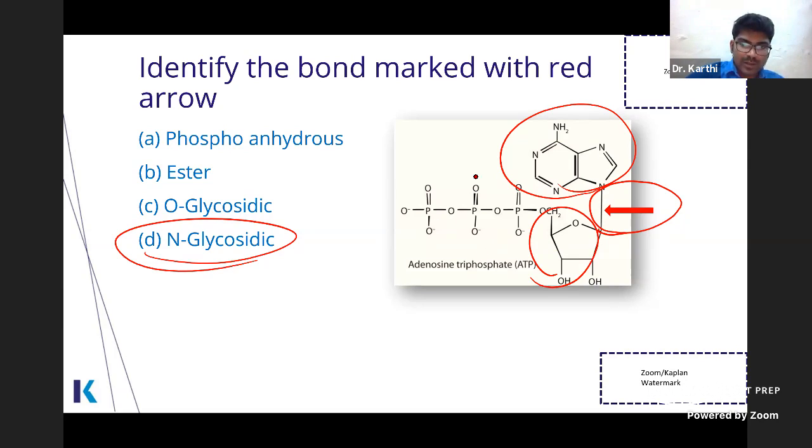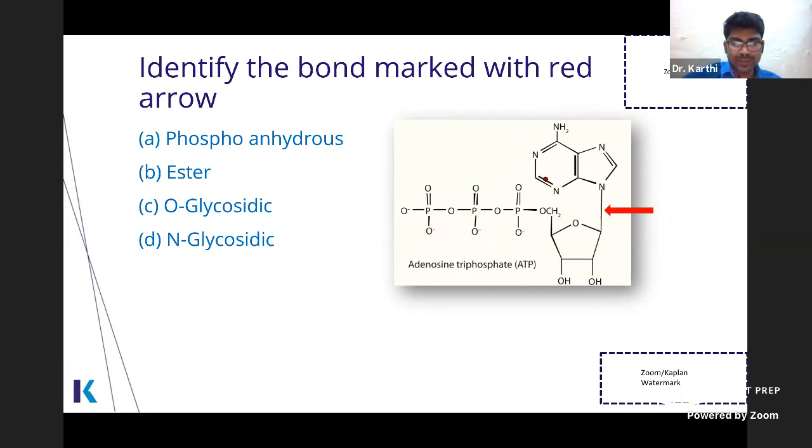What about these bonds? These are the phosphoanhydride bonds. So these are the high energy bonds. This is not a high energy bond. In ATP you have only two high energy phosphate bonds.